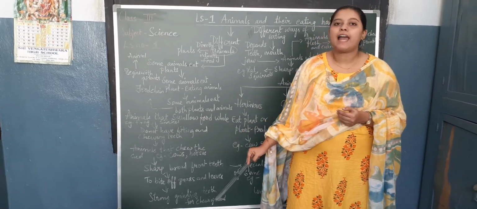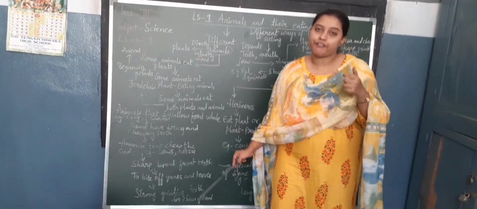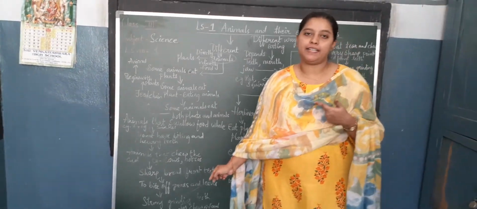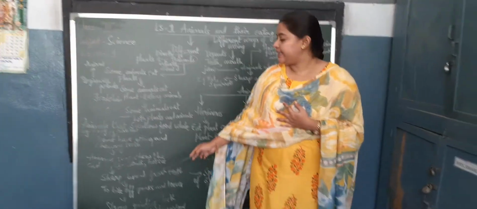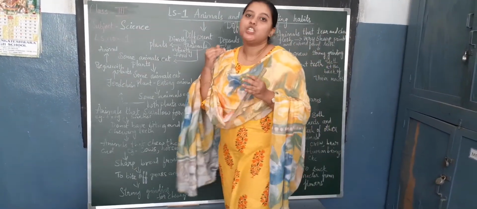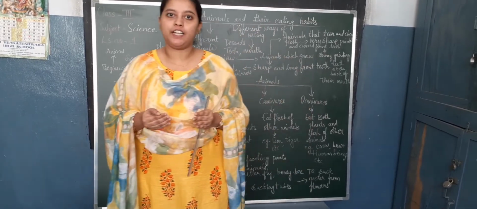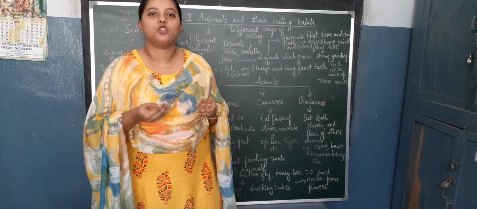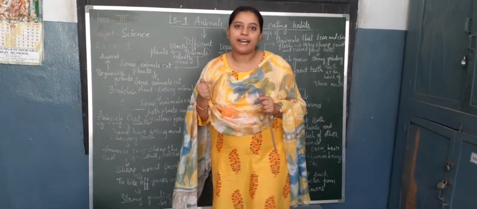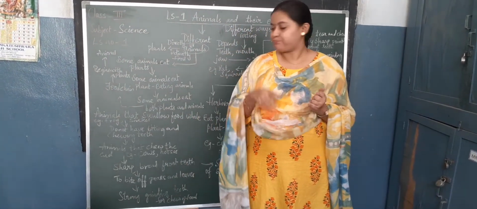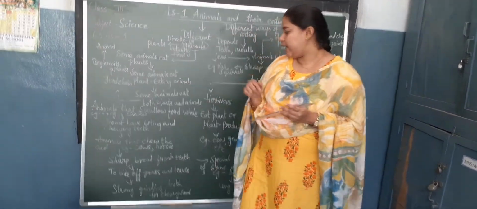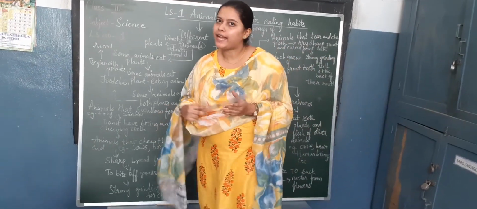These animals will have sharp, broad front teeth, children. They also have strong grinding teeth to chew their food. Why are they having sharp, broad front teeth, children? They are having sharp, broad front teeth to bite off the grass or leaves, and they also have strong grinding teeth to chew the food. Okay, now you all tell me, what is this cud chewing animal?